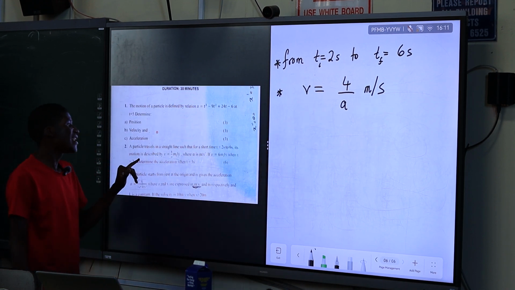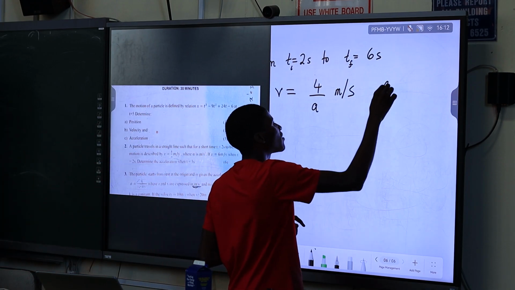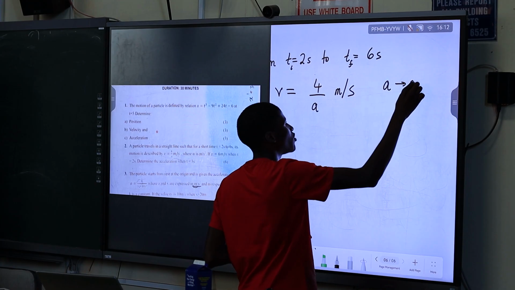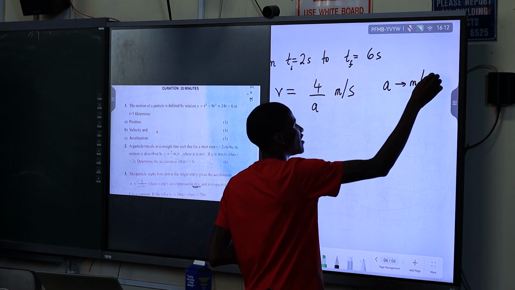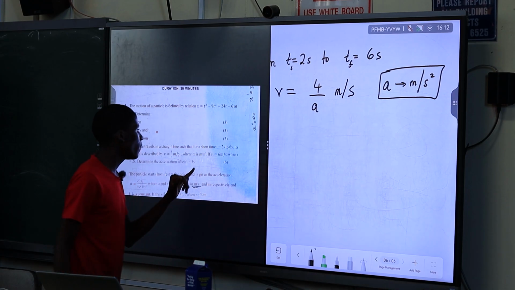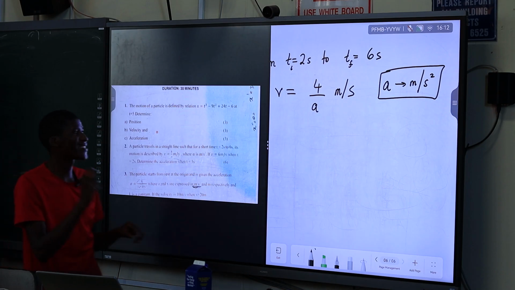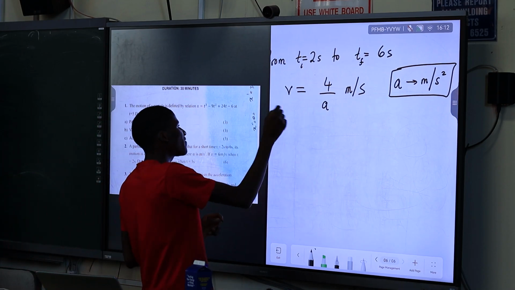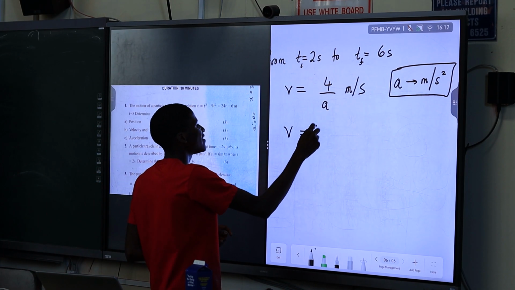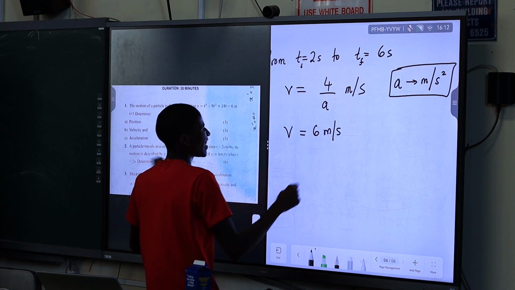All right. Now they say where acceleration is meters per second squared. So you don't have to guess what this is, acceleration. They told you that the unit of measuring is meters per second squared for the a. And then now they say if the velocity v is 6 meters per second. So let's just say if the speed v is 6 meters per second at the time 2 seconds.